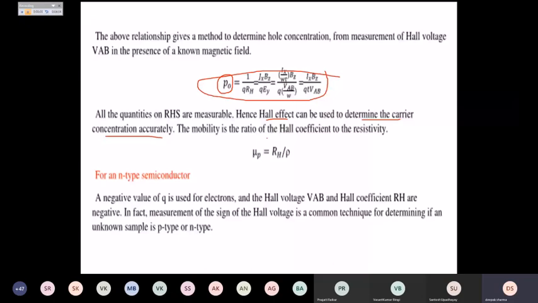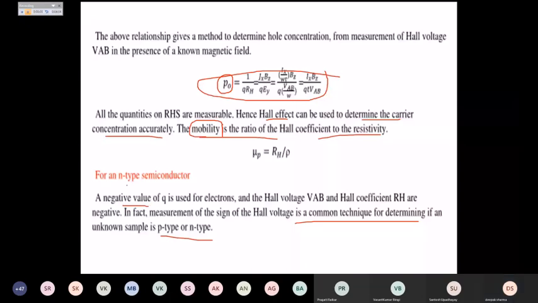And as I said earlier, the Hall voltage is a common technique for determining whether the sample is p-type or n-type, because in the equation we get a negative value for n-type material and a positive value for p-type material, right?